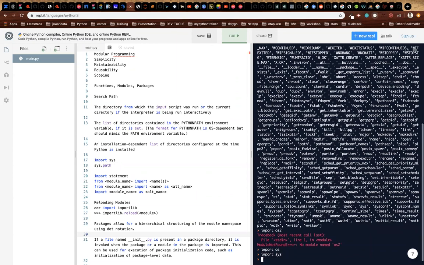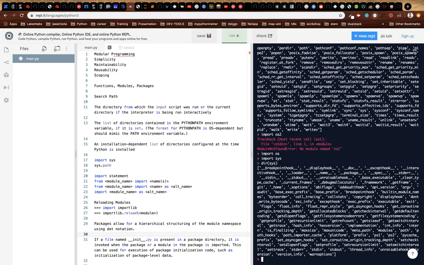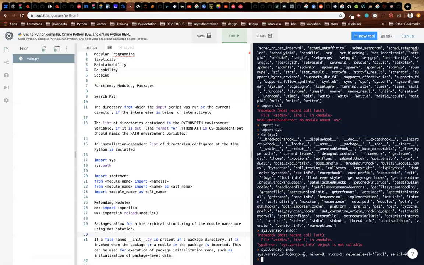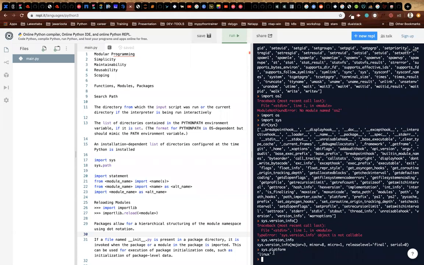There is a module called sys. The sys module will help you interact with the Python interpreter itself, the Python library itself. For example, you want to know the Python version, right? Just a minute. So version info says that my Python is 3.8.1. Okay, that is my version. Similarly, you can do sys.platform. It is saying it's a Linux platform. Similarly, you can interact with your system.